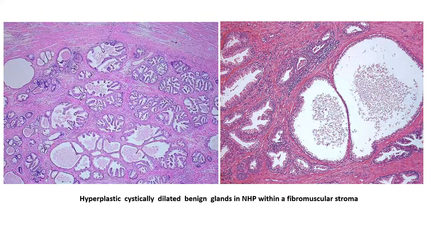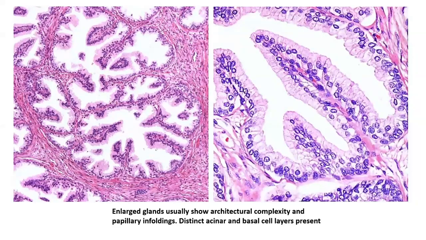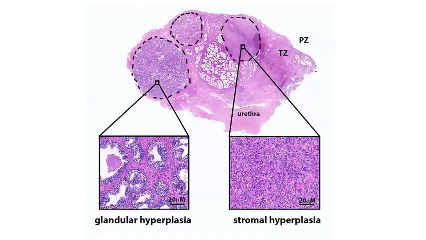And if you look into these glands at a higher power, of course, you will see the characteristic bilayer, wherein the inner layer is of the acinar cells and the outer layer is of the basal cell layer. As you can see in this particular image, you have these very well demarcated acinar cells with abundant pale vacuolated cytoplasm, while towards the periphery you have this slightly rounded, that is cuboidal to almost flattened kind of cells, which is the basal cell layer. And this is the hallmark of benignancy of the prostatic acini. That is the presence of the bilayer of both the acinar cells and the basal cells.